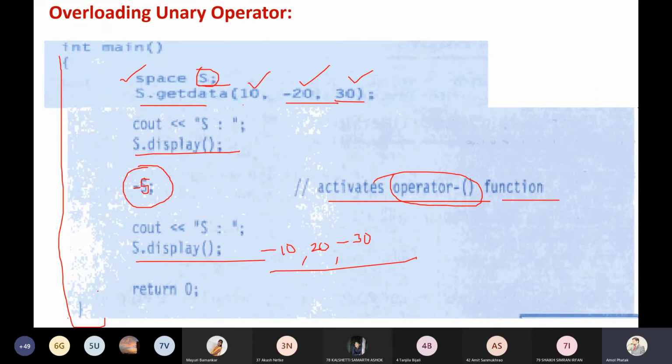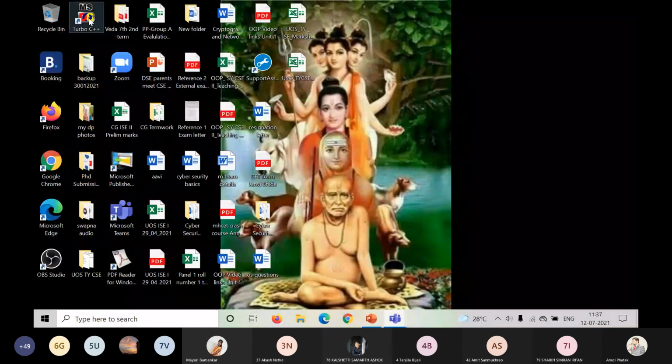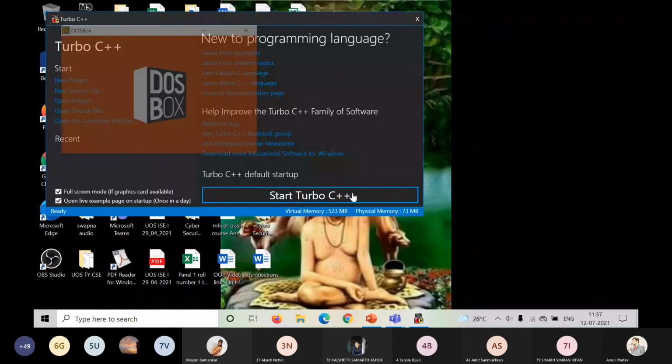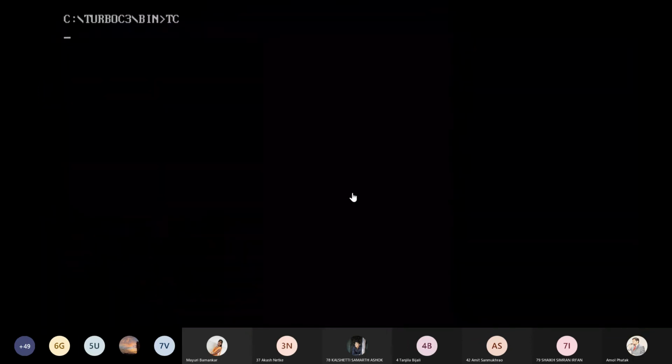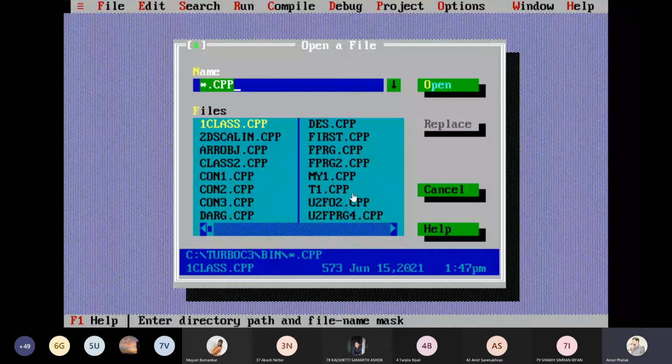So I'm just going to open the Turbo C editor. This is the program we are going to implement. I hope all of you will help me to write down the program. So I just minimize this. All the programs, I give the name as unit number 3, PRG1. Visible to all, no issue?